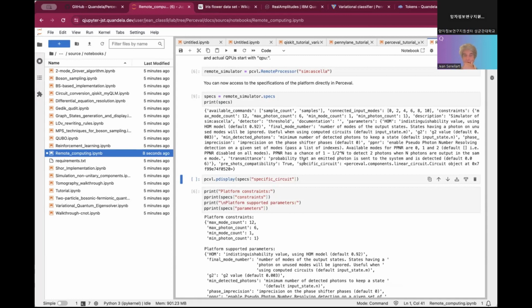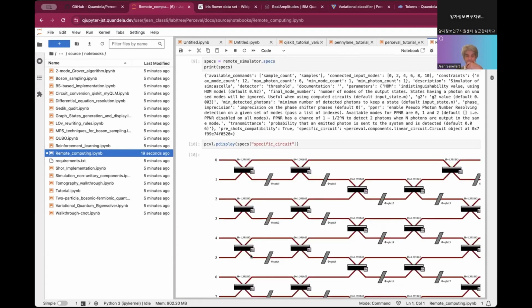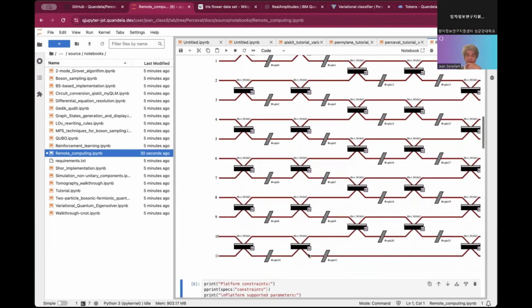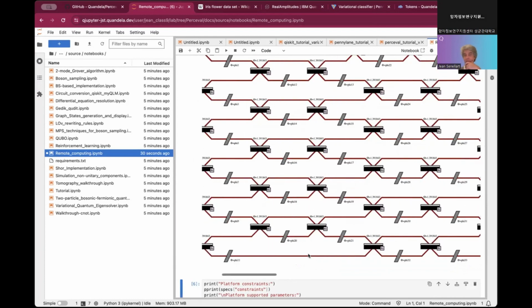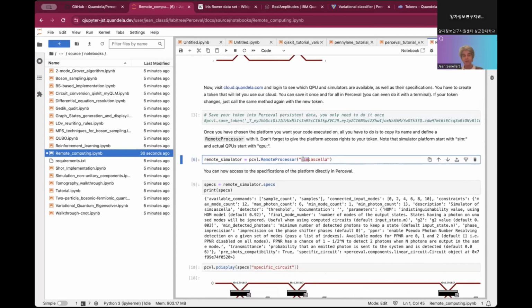There is also the circuit itself that you can display here. It takes a little bit of time because the circuit is large. This is the circuit that is implemented and that the simulator is running. If we were connected to the QPU, it would be exactly the same for the chip. So let's just try that.